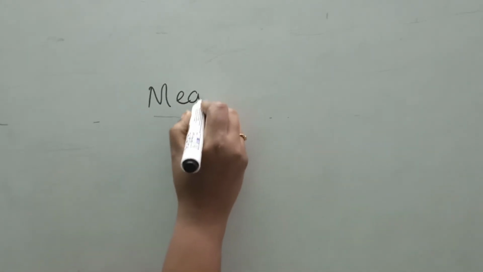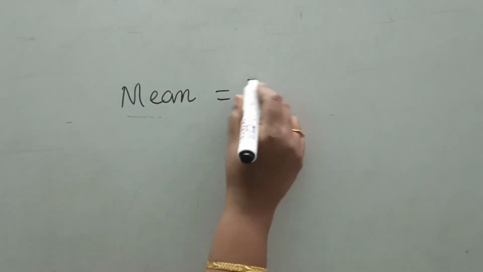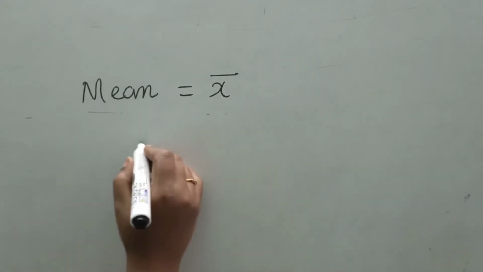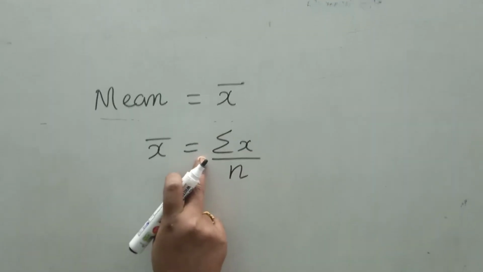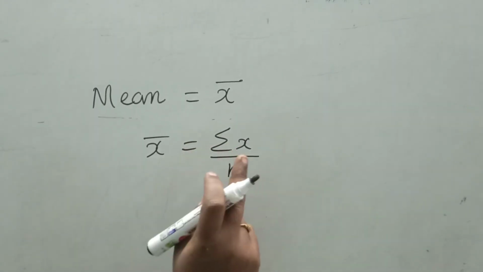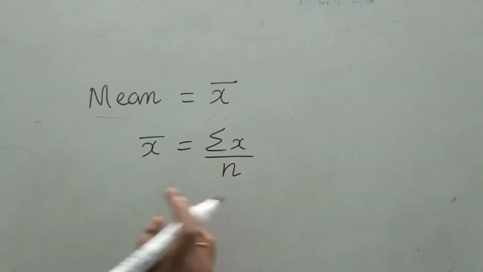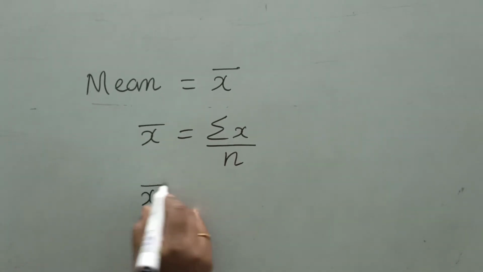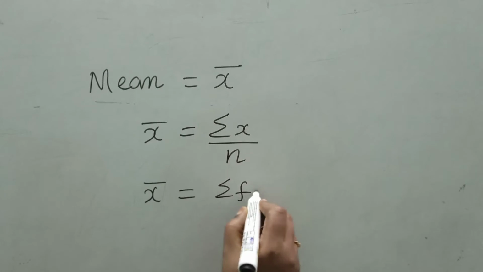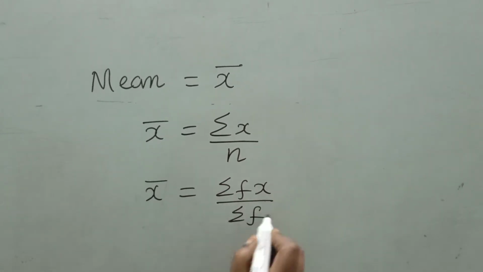We are going to learn about measures of central tendency formula and measures of dispersion formula. We see the formula one by one. Mean formula. Mean is denoted by x bar. Mean for individual series is sigma x divided by n. Sigma x means sum of the observations divided by number of observations. Next, this is for individual series. Then the formula for discrete and continuous series is x bar equal to sigma fx divided by sigma f.